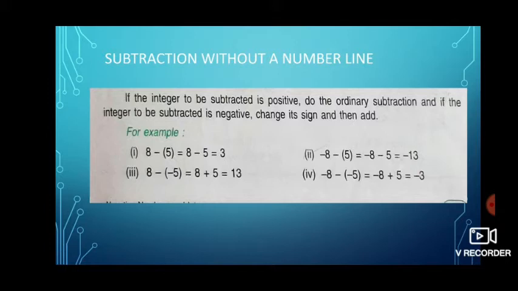Whenever we are subtracting a negative number, I told you to change the sign. So 8 minus of minus 5 means minus of minus becomes plus. 8 plus 5 will get 13.